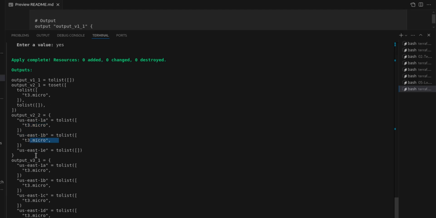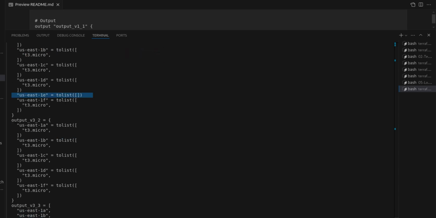If you see carefully one by one, 1A has T3 micro available. So these are the locations. If you see 1E, it is an empty list. 1F is available. So notice that the given shape is not available in 1E.